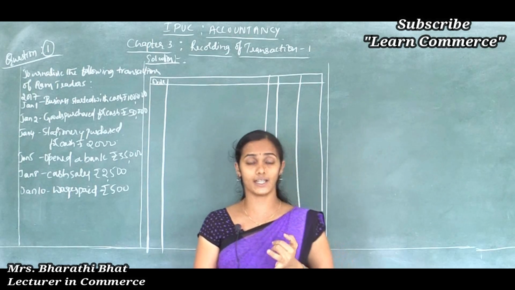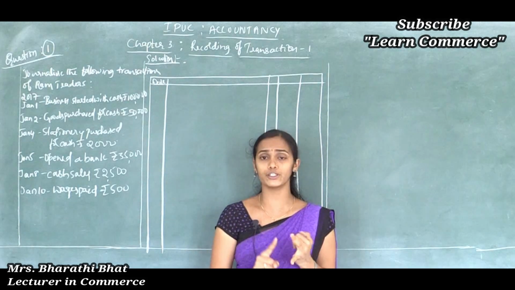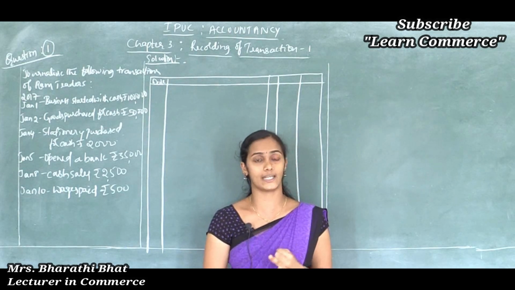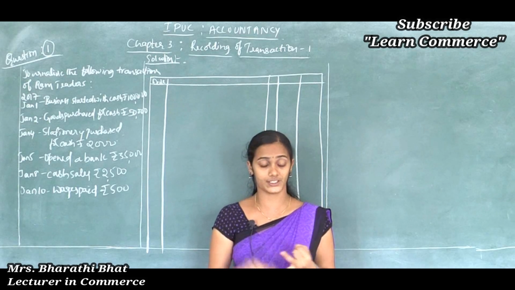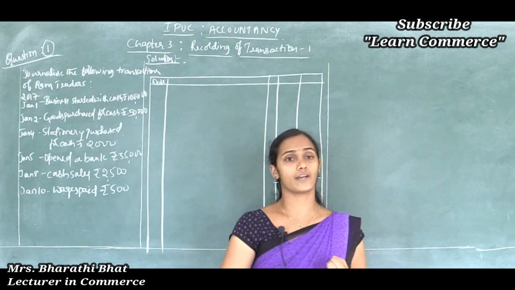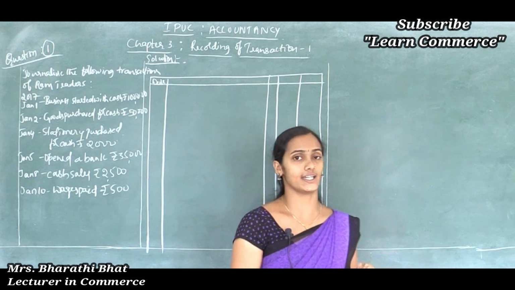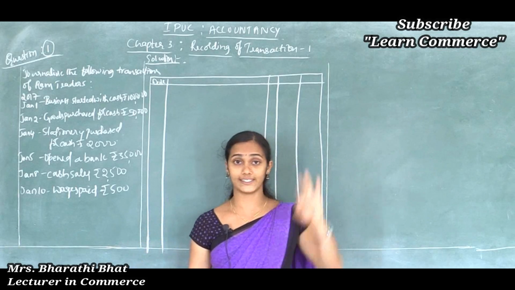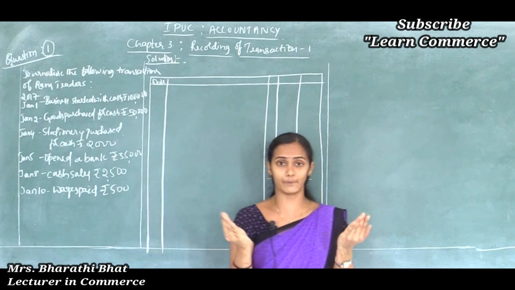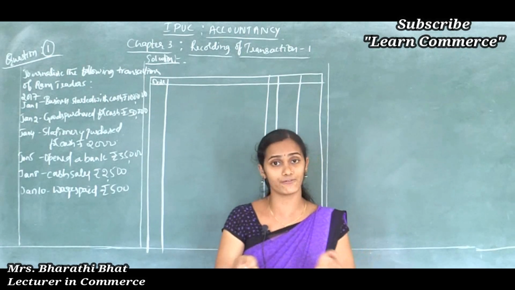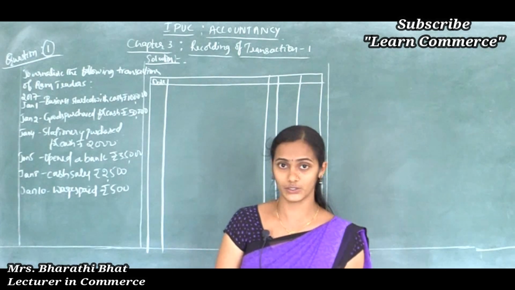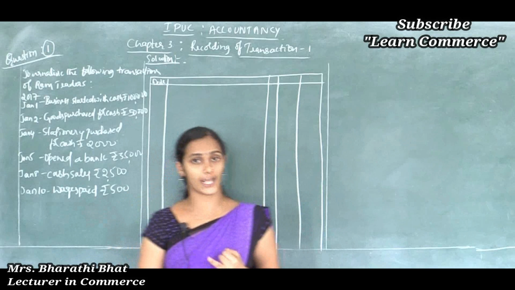So, to pass the journal entry, what should we know? We should study properly the rules of debit and credit, then the classification of accounts. Say, for example, cash comes under asset account, creditor comes under liability, capital under capital, drawings under capital. Like that we should be able to categorize, means classify, the accounts. Then we can apply the rule according to the types of accounts.